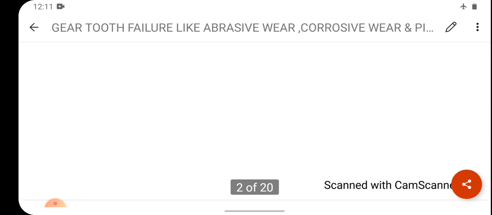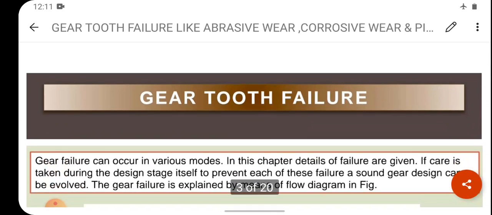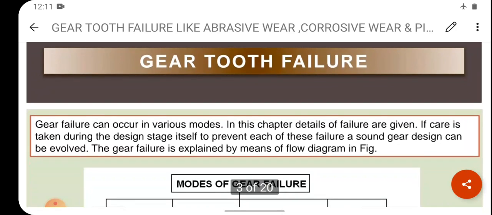Before that, I'll explain what is gear tooth failure. Gear tooth failure can occur in various modes. In this chapter, details of failures are given. If care is taken during the design stage itself to prevent each of these failures, a sound gear design can be evolved.